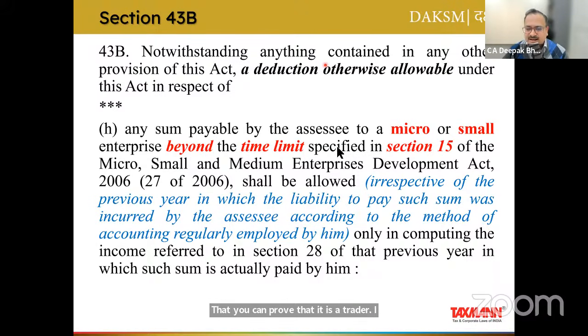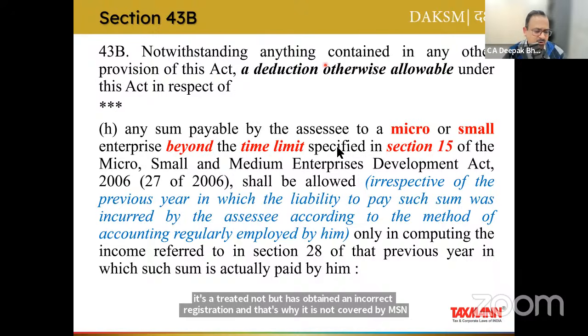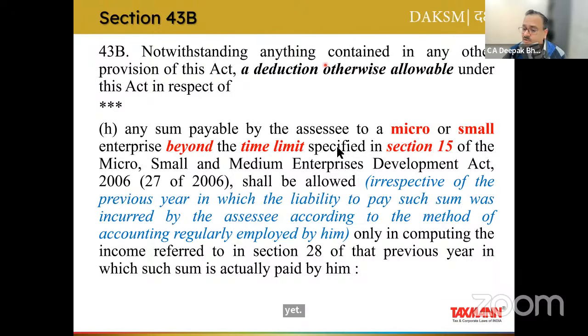As an auditor, what I can do is take a MRL on the basis of such evidence. The assessee is saying that it's a trader, but has obtained an incorrect registration, and that's why it is not covered by the MSME Act. So you can go with that, but again you have to qualify your report on that basis. But I will suggest that your assessee should talk to the supplier and get a correct certificate.